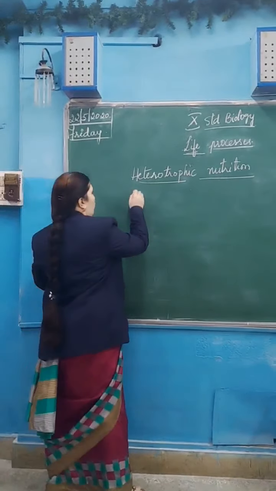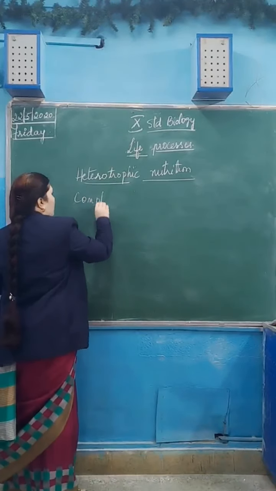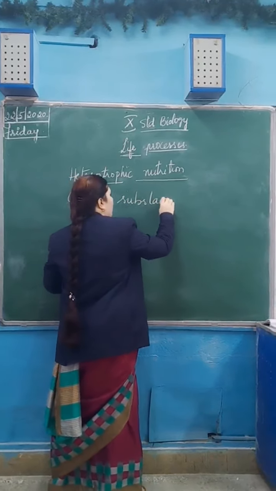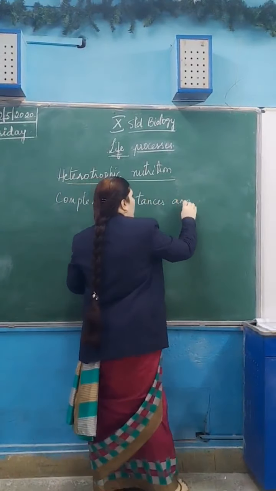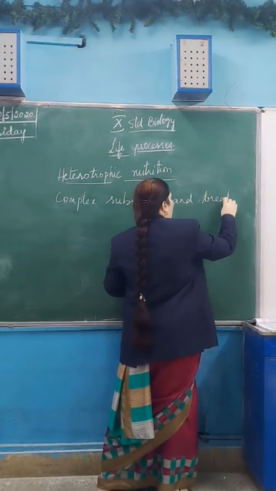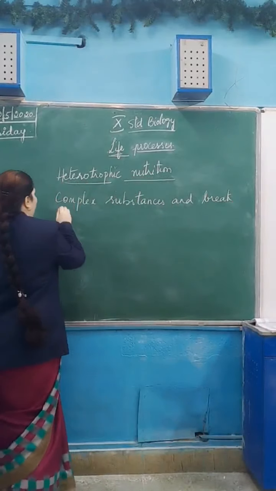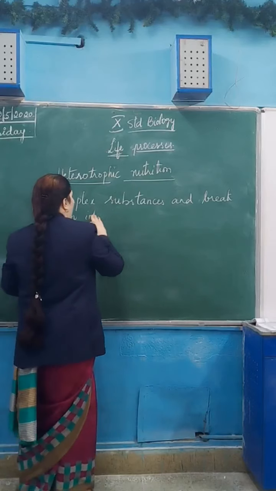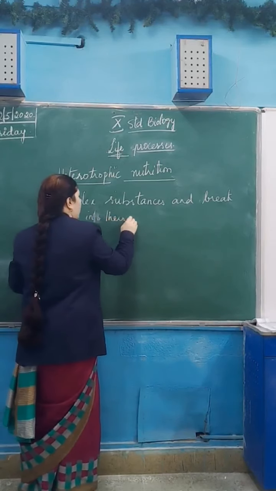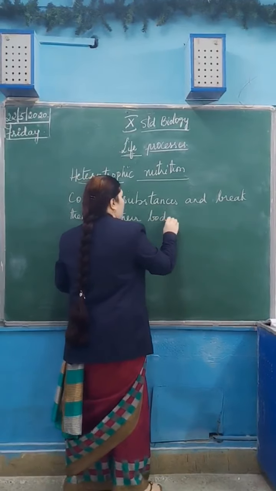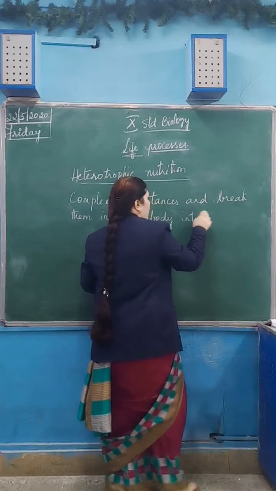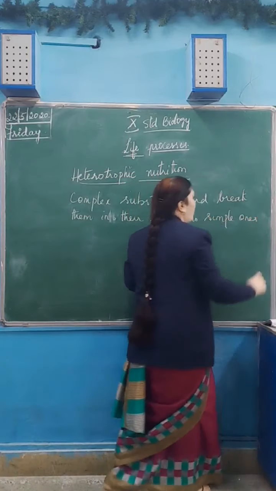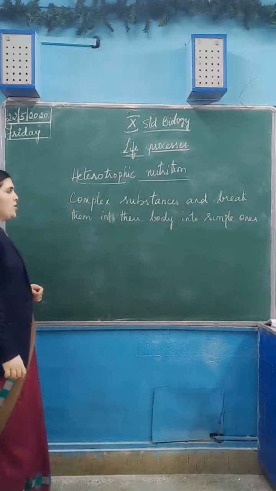In heterotrophic nutrition, they take the complex substances and break them down in their body into simple substances, which they assimilate in their body. Okay, so that is the opposite of photosynthesis.